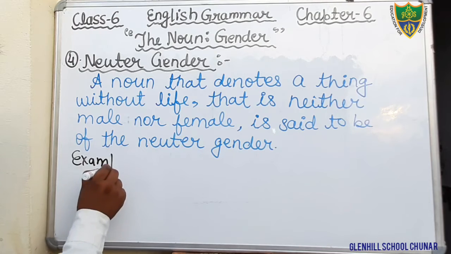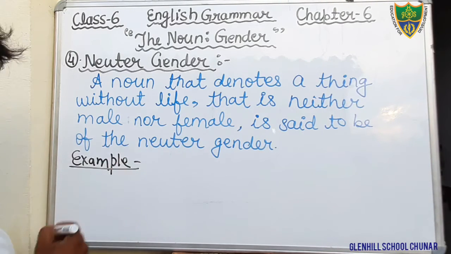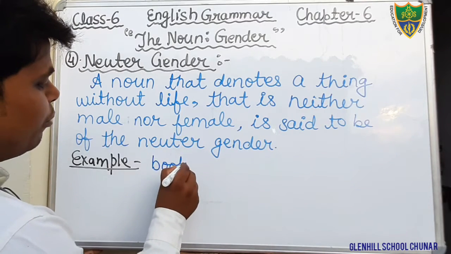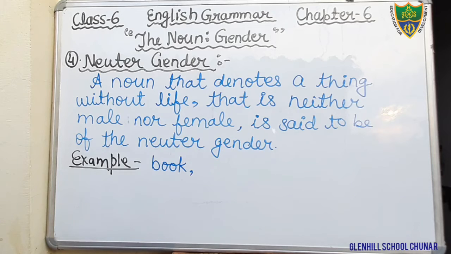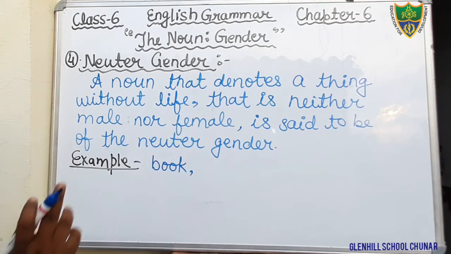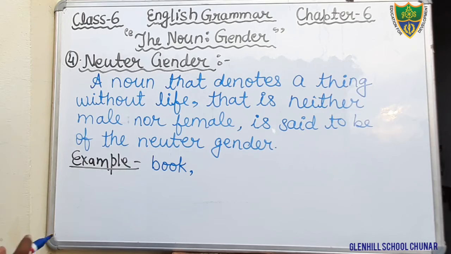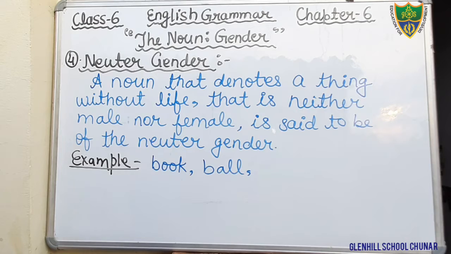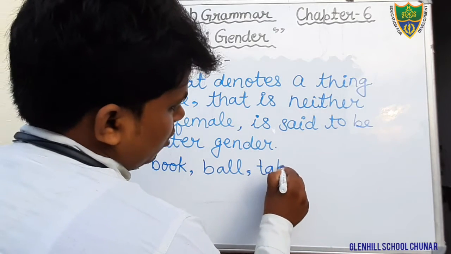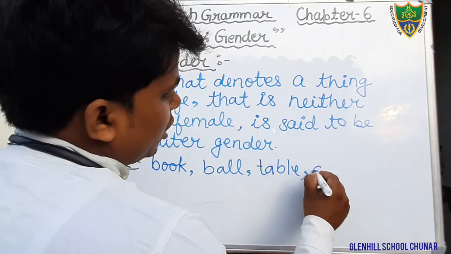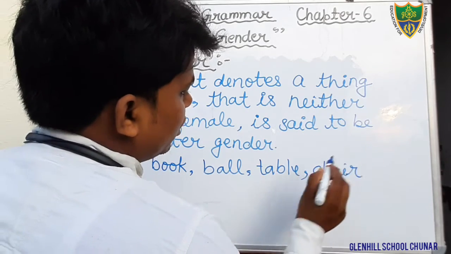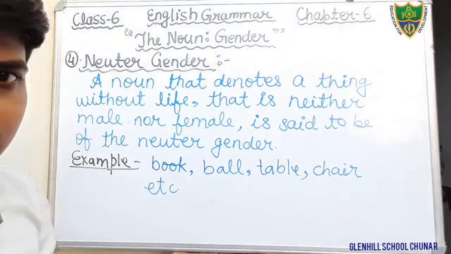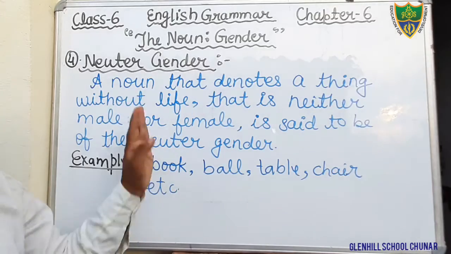Just put the heading example. Book. Book is a lifeless thing. Okay, it denotes neither male nor female. It is a lifeless thing. Ball, that is neuter gender. Table, that is neuter gender. Chair, that is neuter gender. In this way there are so many things that denote the lifeless object, that is known as neuter gender.